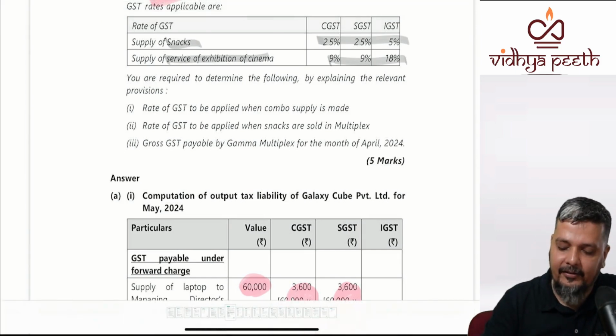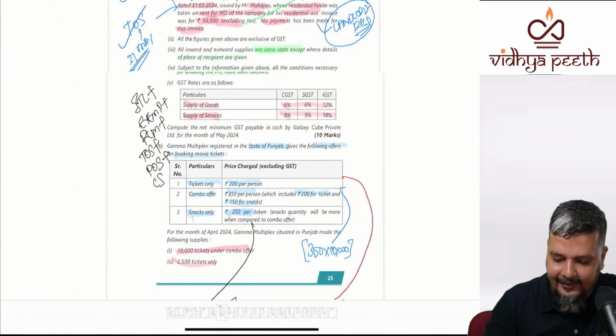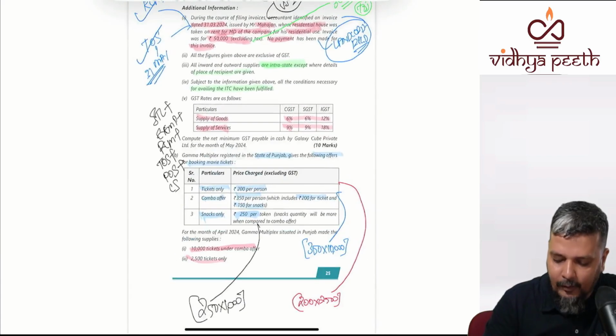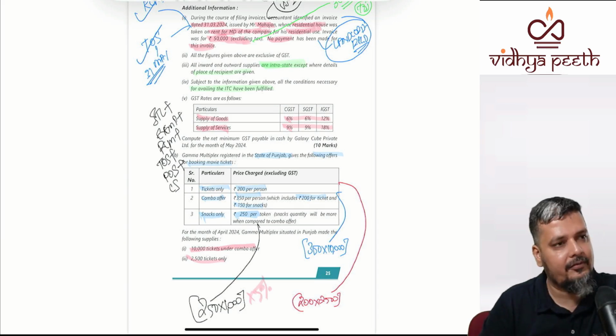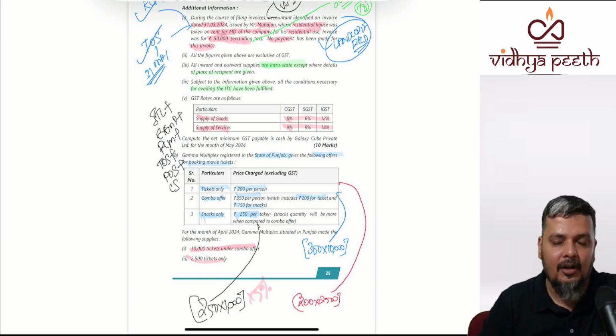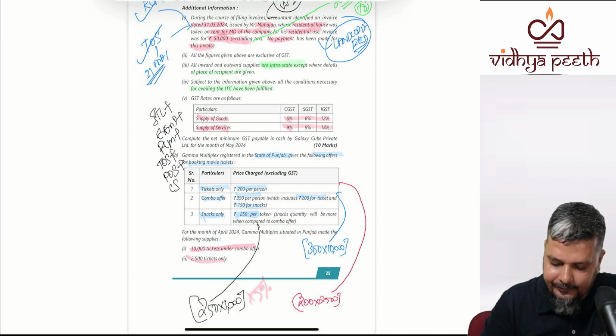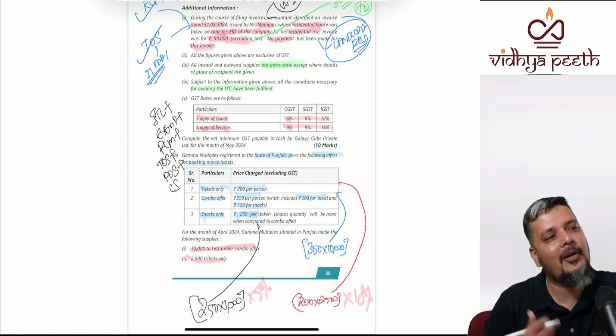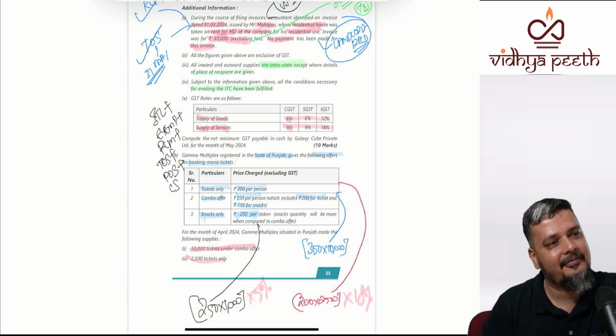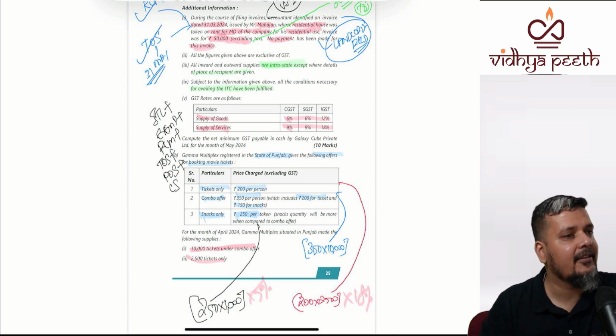So whether there was only snacks, you had a scenario where there was only snack. So only snack, what are you going to take? 5%. No issues. Whether there was only tickets, what are you going to take? You don't have any issue here also. They are independent supplies.